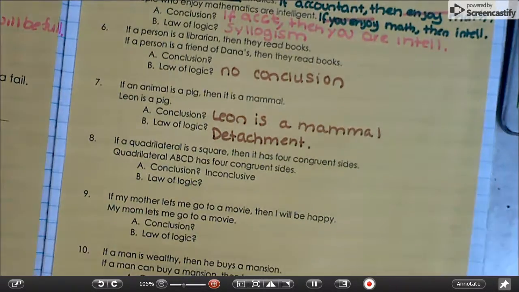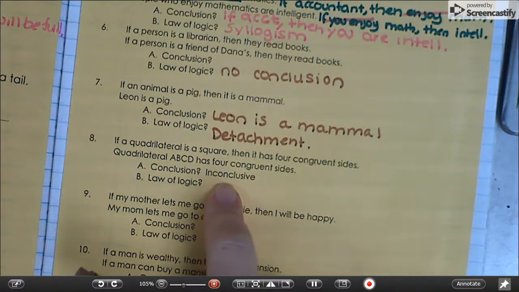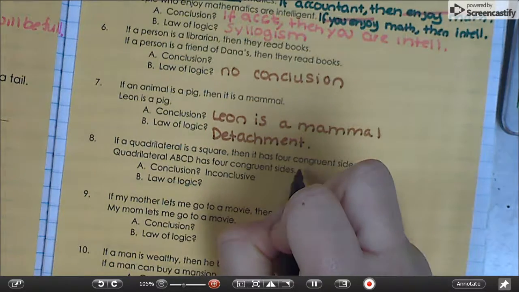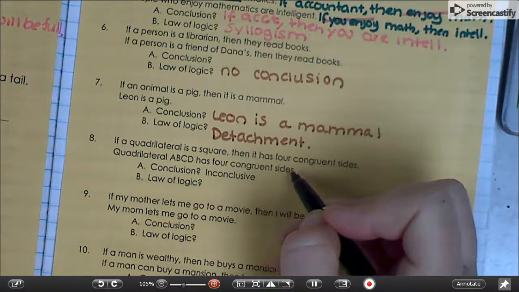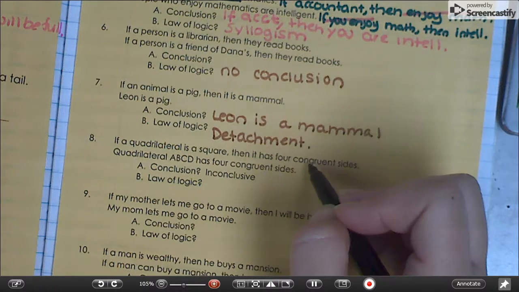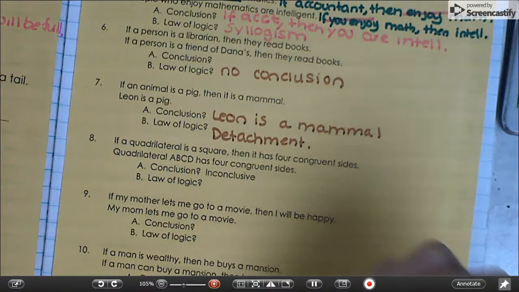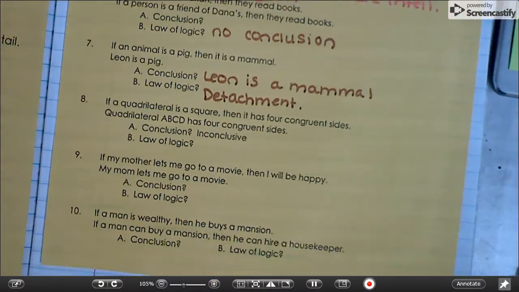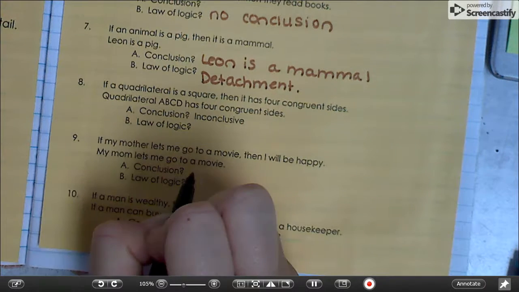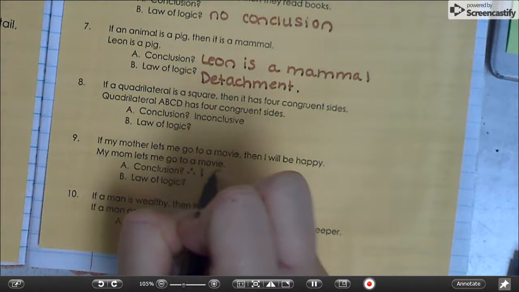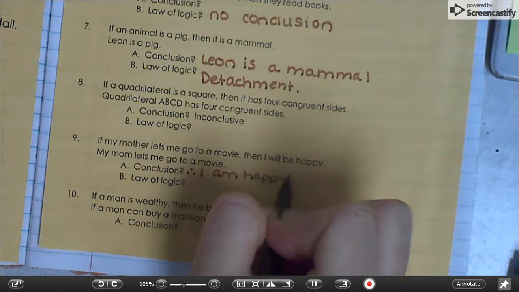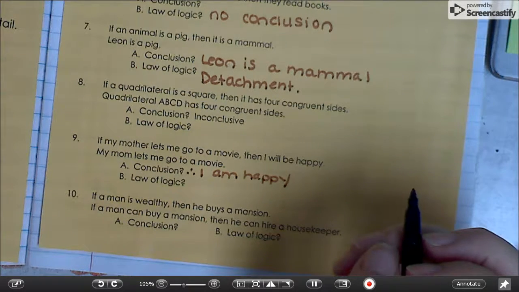Number 8. If a quadrilateral is a square, then it has 4 congruent sides. Quadrilateral ABCD has 4 congruent sides. This is, like the other ones, inconclusive, because we can't change that to a conditional statement. So it does not fit detachment or law of syllogism. All right, number 9. If my mother lets me go to a movie, then I will be happy. My mom lets me go to a movie. Therefore, I am happy. And which law is that? Detachment.